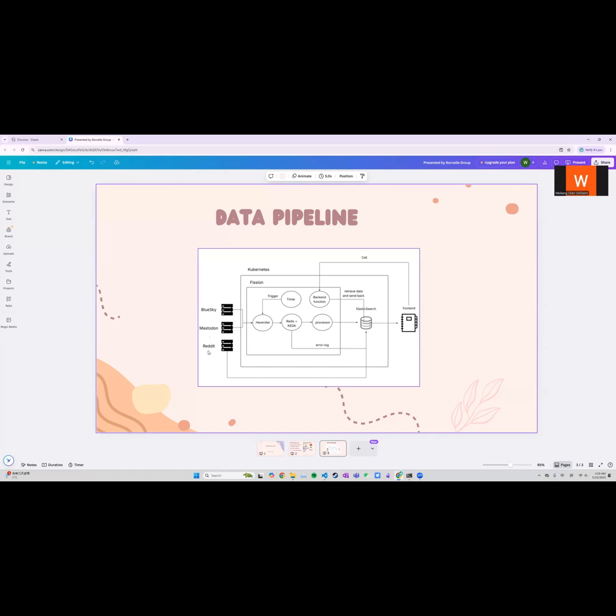Our Reddit data is stored locally and then inserted from local into Elasticsearch to make sure we have enough data for our front-end analysis.